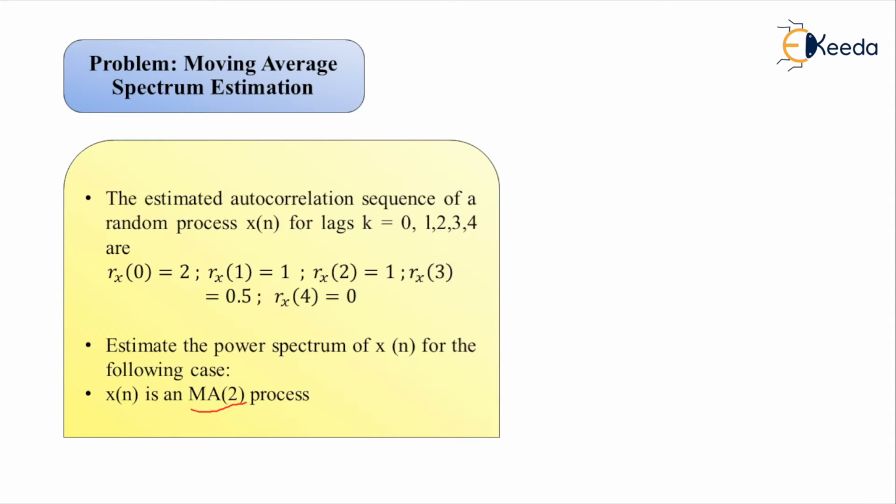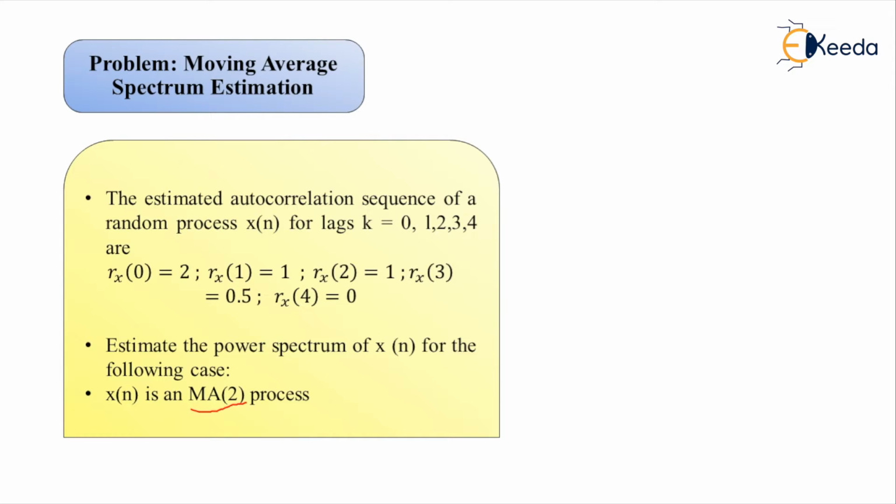In the previous video, we understood how to determine the estimate of the power spectral density for such a discrete time random process that has been generated by filtering the noise w of n.